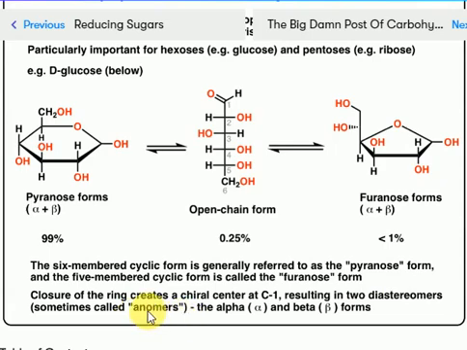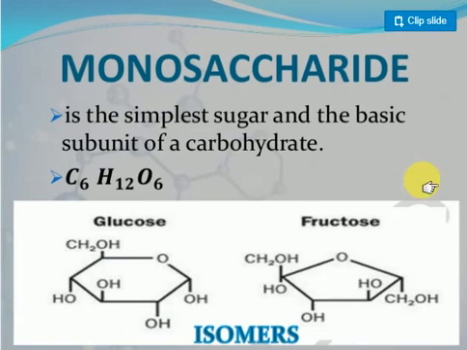One is called the anomers. Just imagine that if any 2 sugar molecules are there, I am taking the C1 carbon, the first carbon. Depending on which position this carbon is located, they are classified into the anomers. They are called anomers. It's called alpha and beta. Alpha position and beta position are there. We'll discuss later. Okay, you understand the furanose and pyranose structures? Let's go to the next slide.